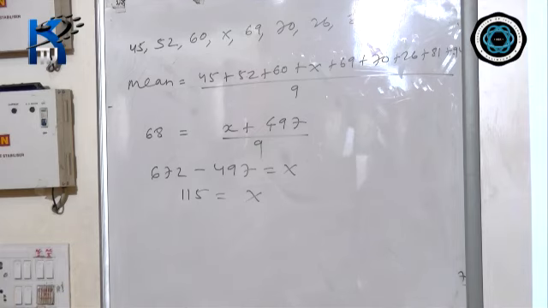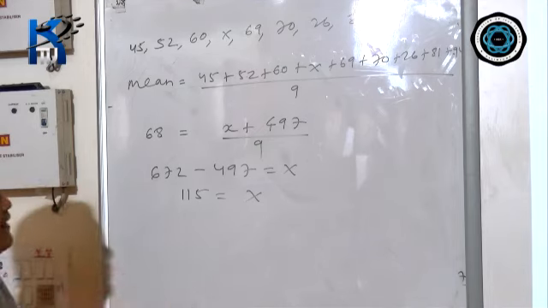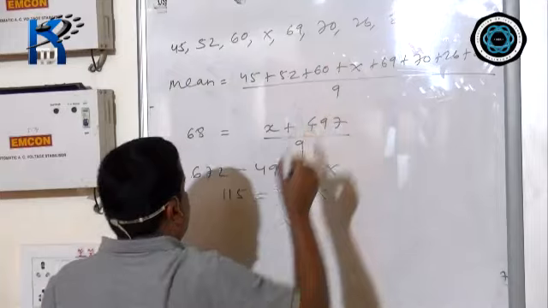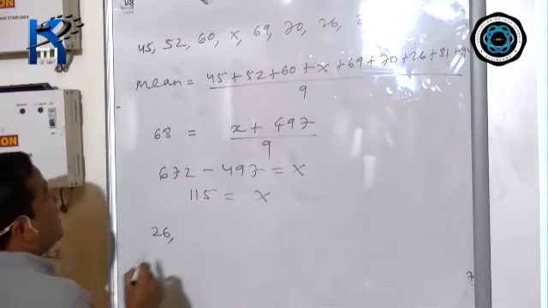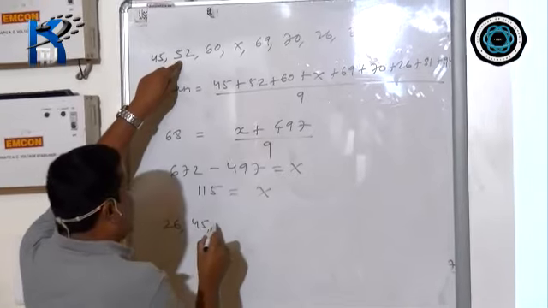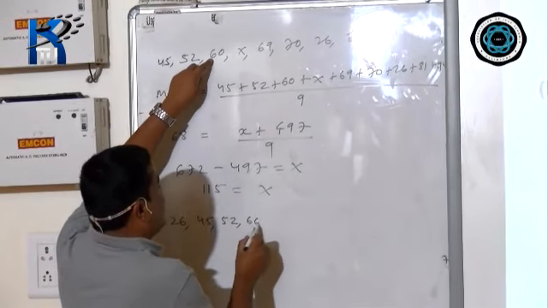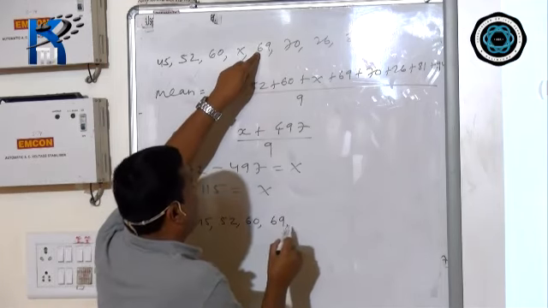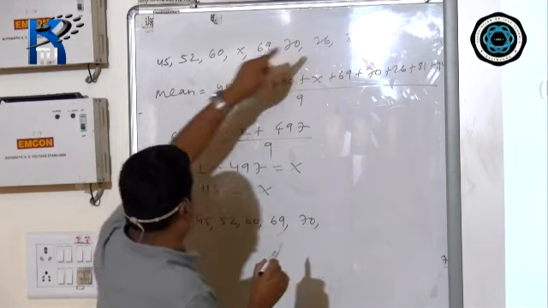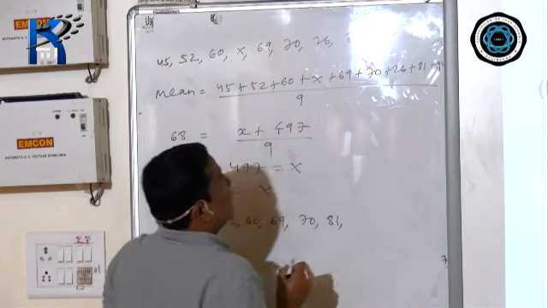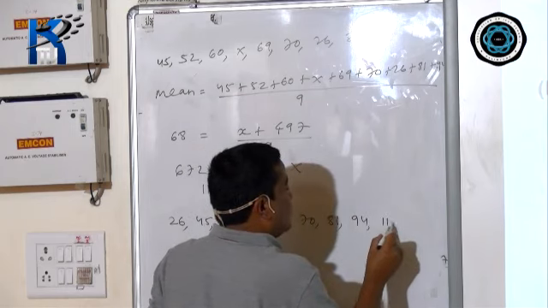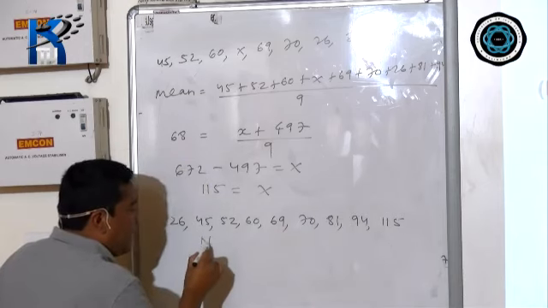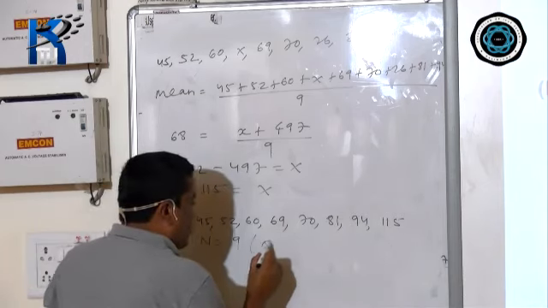Now you have to find out median. For median, you always have to arrange the numbers in ascending order. What is the lowest number here? 26. After that 45. After that 52, 60. After that x, because x is 115, so first you write 69, 70, we have already written 26, 81, after that 94, and the last number is 115. Now count it, it is obviously 9, so n equals 9, which is an odd number.